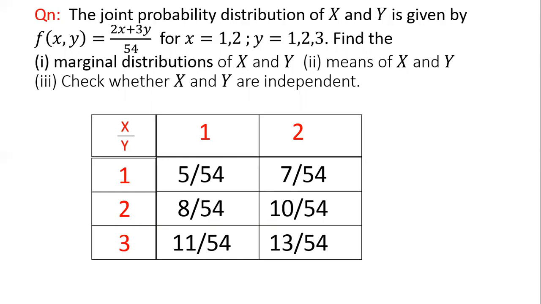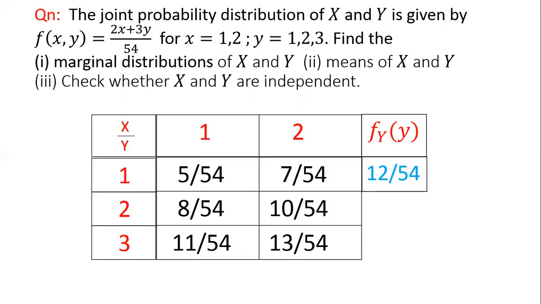Now we are going to find the marginal distributions of x and y. First, we shall find the marginal distribution of y. See, we are fixing a particular value of y. See the first value, how that is getting generated. We are fixing a particular value of y, say y equal to 1, and we are summing up all the possibilities of x.